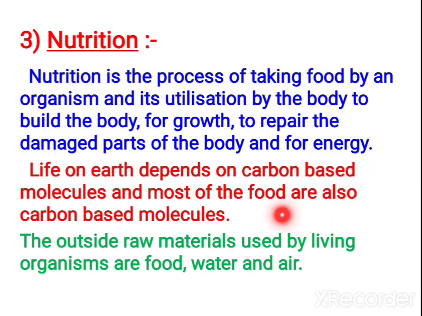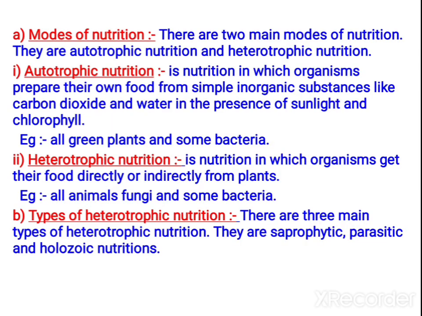Life on earth depends upon carbon based molecules. Carbon based molecules, that is carbohydrate, fat, protein, all of them contain carbon. So they all depend upon these carbon based molecules. Outside raw materials are used by the living organisms. Apart from that, the outside raw materials used are food, water and air. They are needed for the living organism.